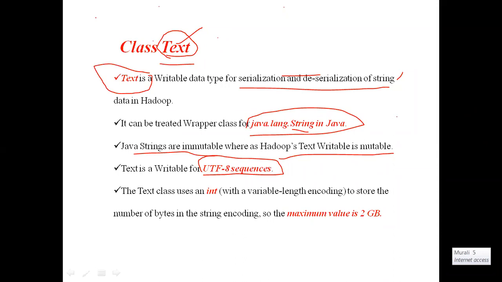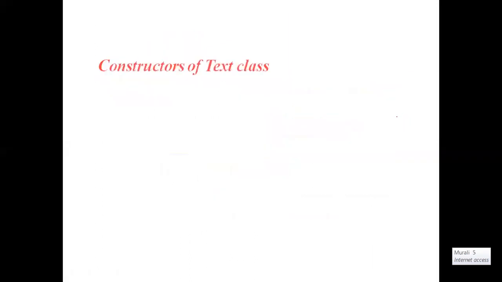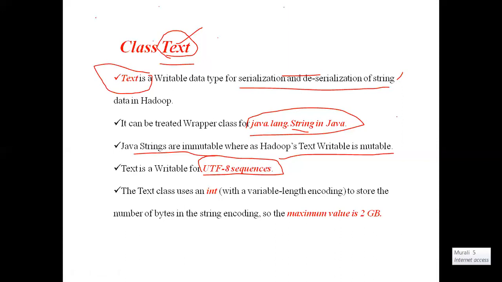The Text class uses an int to store the number of bytes in the string encoding, so the maximum value is 2 GB. Maximum it can store data of size 2 GB in a single object. In Text t1 = with double quotations, we can write long data so that its size can be 2 GB. Why? Because Hadoop is only for the purpose of big data, so the Text class object can accept big data directly. Is it clear, these points we have discussed?